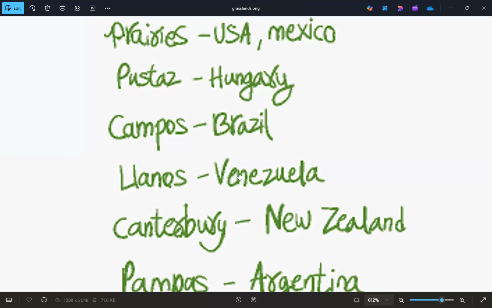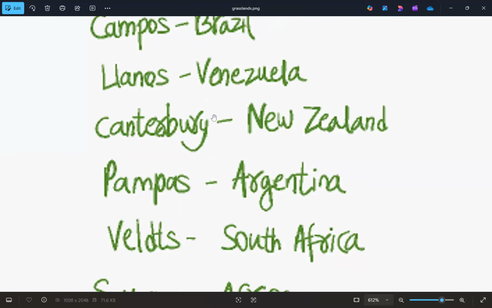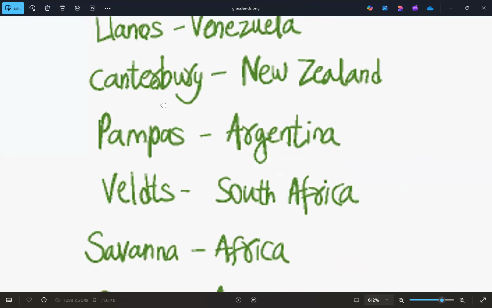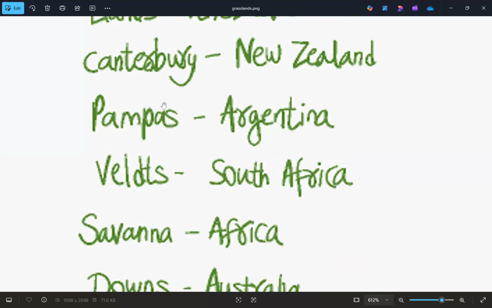And the next one is Canterbury. You can remember it as Cadbury. Cadbury is made from milk. So where is milk famous? It is famous in New Zealand. So Canterbury is in New Zealand. And the next one, Pampas. Pampas is in Argentina. Next one, Velds. Velds is in South Africa.